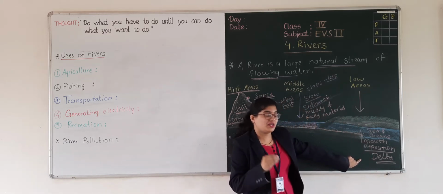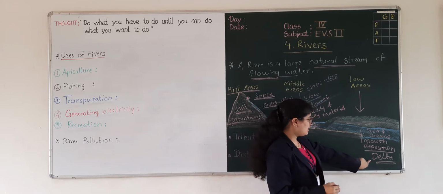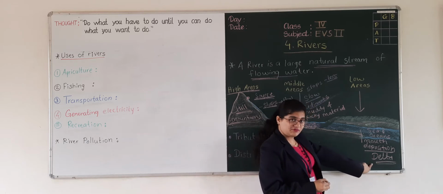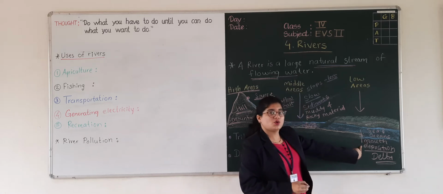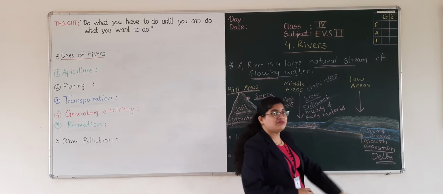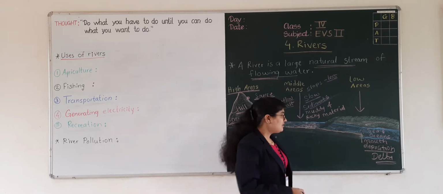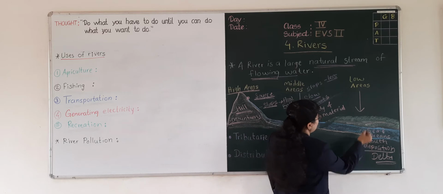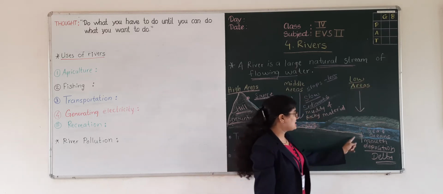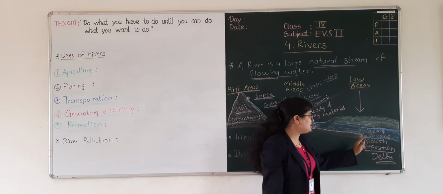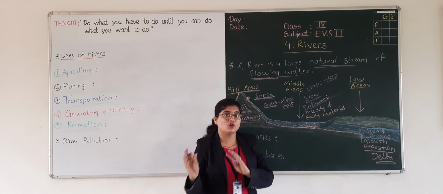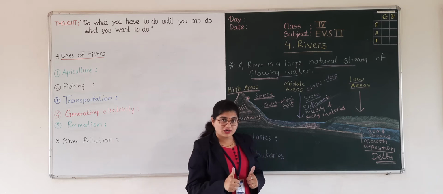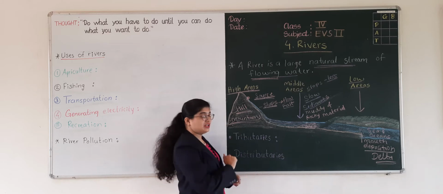In the last session, we have also learned the delta as a landform. This delta forms due to the deposition of the soil at the mouth of the river. Understood? We find deltas at the low areas at the mouth of the river, where this river joins the seas and oceans. These deltas form due to the deposition of the soil. Alright? Good.